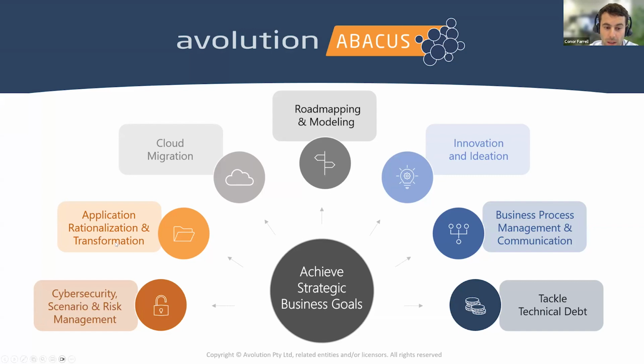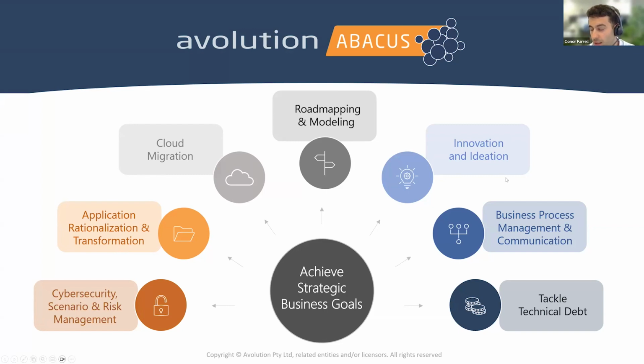One of the most popular methods of using the Abacus platform is through application rationalization and transformation. So carrying out an application portfolio management dashboard where we get an idea of all of the applications that exist across your organization, which are quite efficient, which ones users are actually using, and maybe areas we can look at retiring or eliminating if they're not being used. Next up, we can look at mapping out cloud migration or any sort of transformation projects. Road mapping and modeling we'll focus on later in our demonstration.